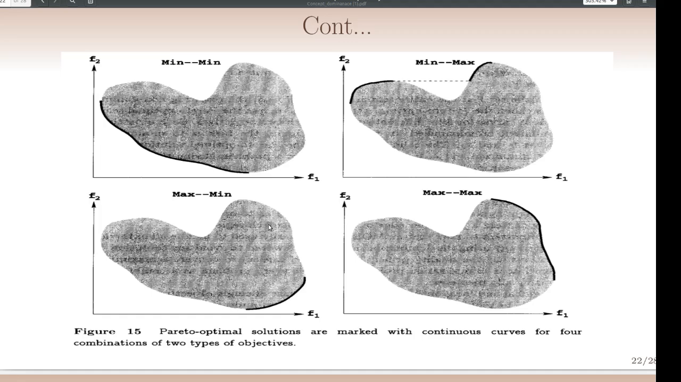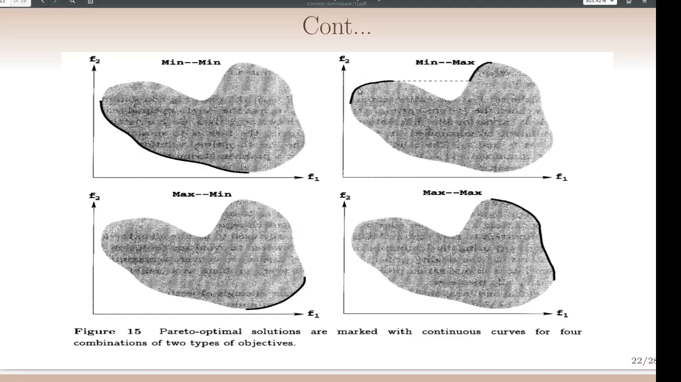This is an example which shows all the possibilities of objective functions f1 and f2. This is the diagram which shows the minimization of f1 and f2. Both functions need to be minimized, and this line shows the non-dominated region or the pareto-optimal region.